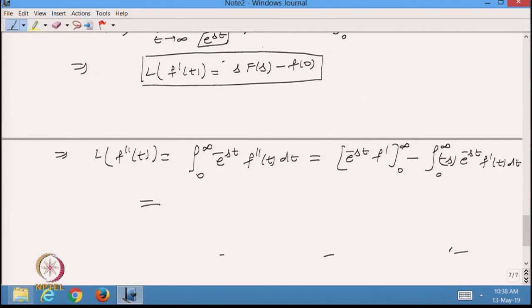So, for this factor I am again putting the limit: as t tends to infinity, f'(t) e^(-st). You can see from here that I am taking the Laplace transformation of f'(t) or f''(t). So, we are assuming that f'(t) is also of exponential order, and f''(t) also is of exponential order or maybe a piecewise continuous function.